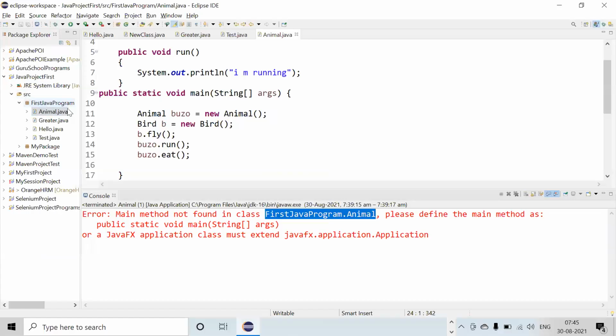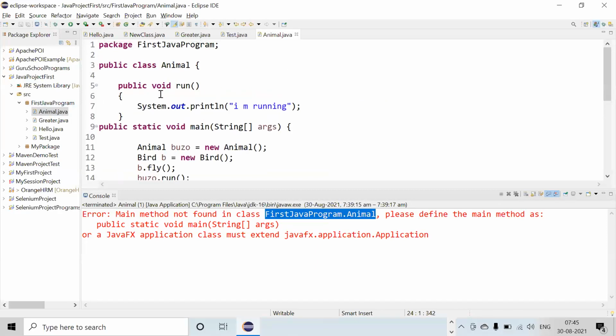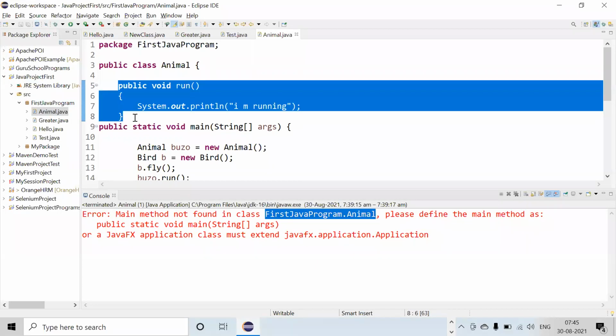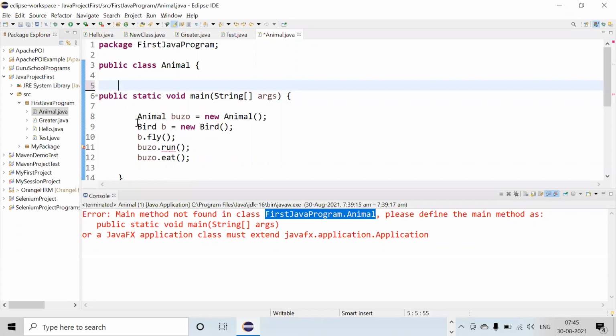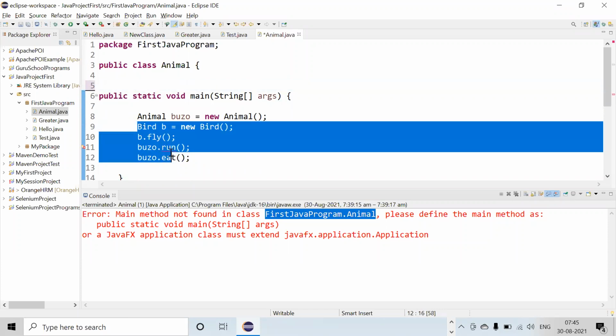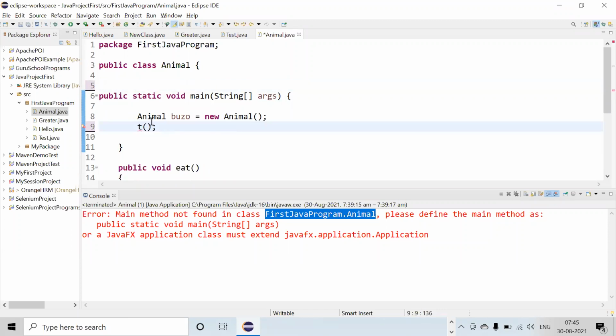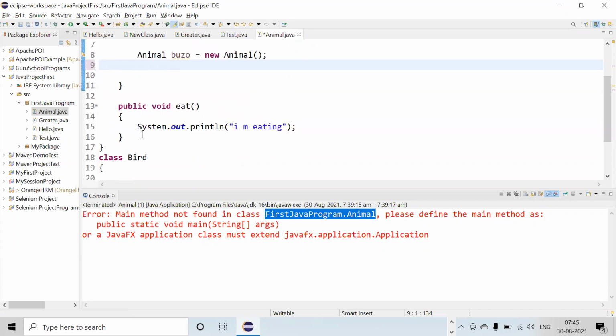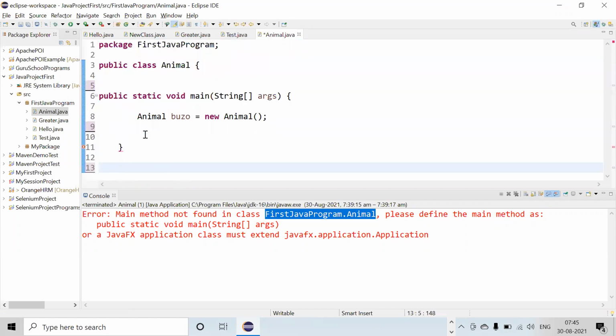Okay, suppose this is the... just deleting all this stuff, because you already have the programs with you.